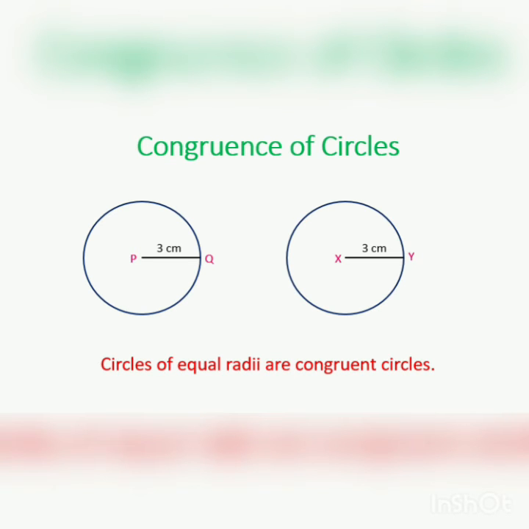Our next point is congruence of circles. You can see the two circles. Both the circles are of equal radii. The first circle with radius PQ is of 3 cm radius and the second circle with radius XY is also of 3 cm radius. When the two circles are of equal radii, they are said to be congruent to each other. Circles of equal radii are congruent circles.